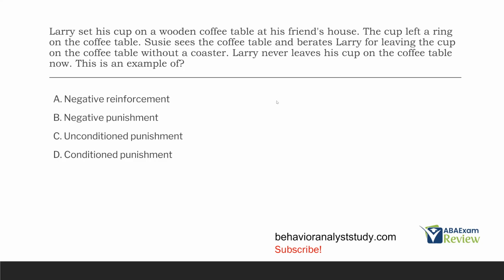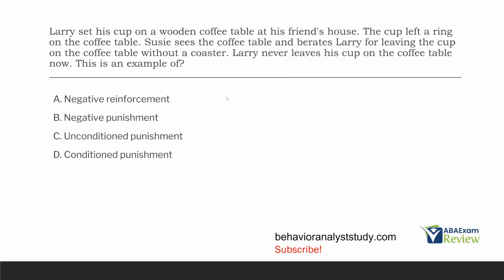If you think about behavior questions that way, when you're thinking about consequences, it's really hard to go wrong. Because remember, when we're thinking about consequences, we're thinking, how is that behavior changing? Whose behavior is changing, and how is it changing? Because if no behavior is changing, then it doesn't tell us anything about consequences. Here, however, Larry never leaving his cup on the coffee table, well, his behavior is clearly changing. His behavior is decreasing. So we know it's going to be some sort of punishment, right? Because punishment decreases and reinforcement increases. So we can eliminate A, it's not reinforcement.